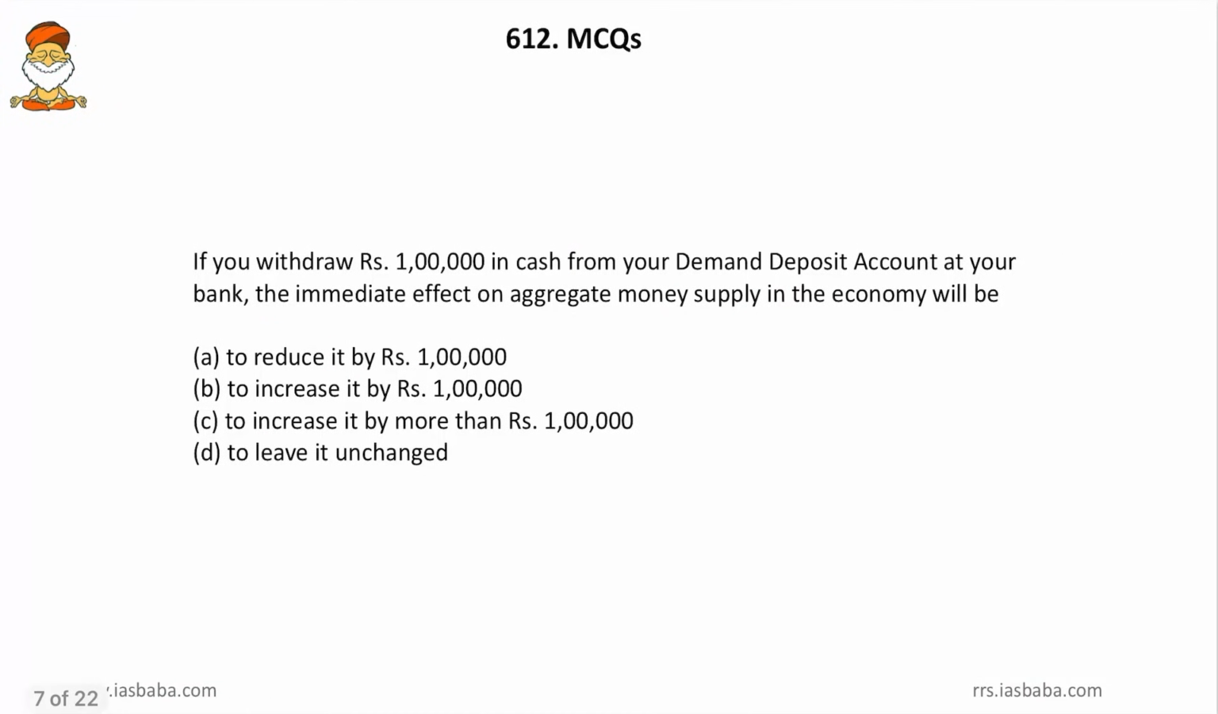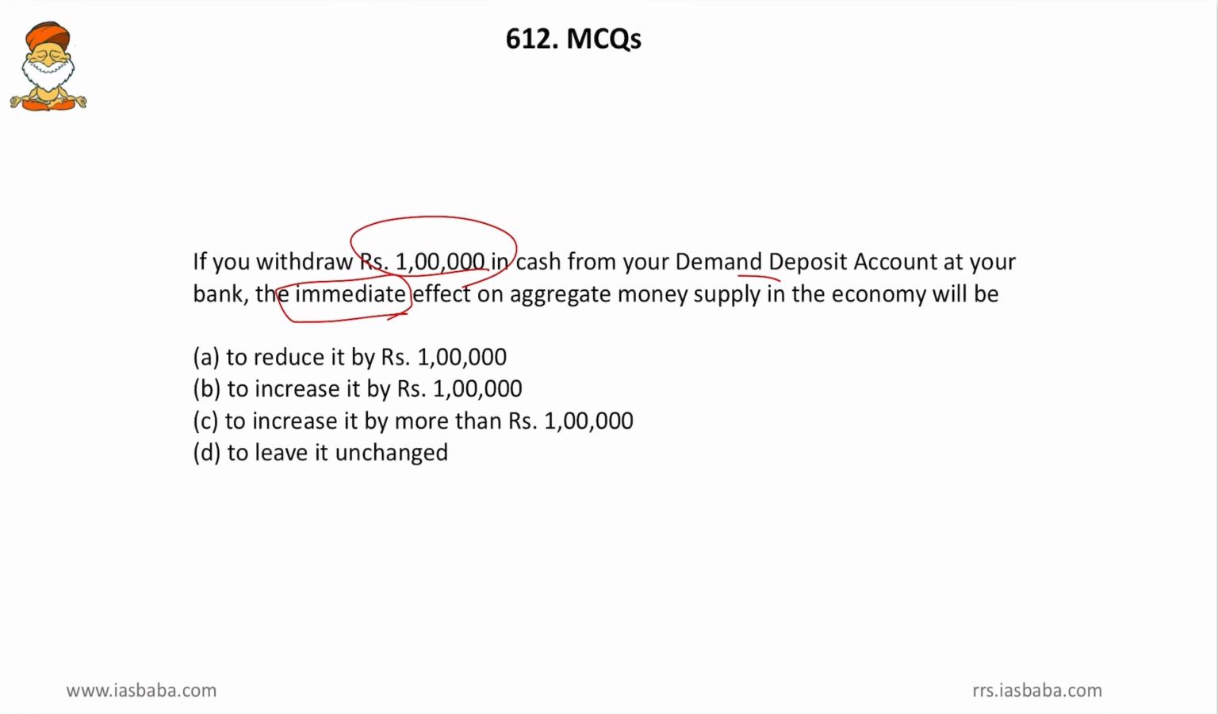Then come to the last one. If you withdraw rupees 1 lakh in cash from your demand deposit account at your bank, the immediate effect on the aggregate money supply in the economy will be. Yes friends, here there are two constraints given, that is rupees 1 lakh in cash and the demand deposit, and then the key word is the immediate effect. So immediately soon after you withdraw your 1 lakh rupees from the demand deposit account.